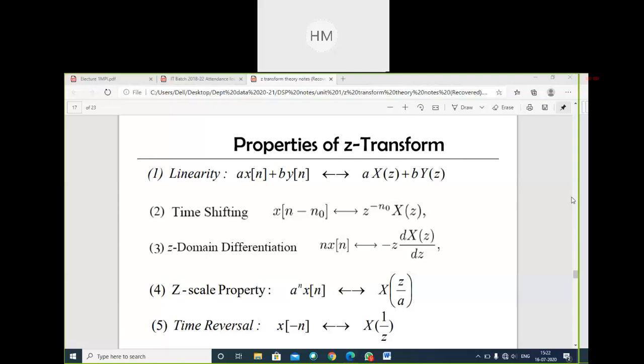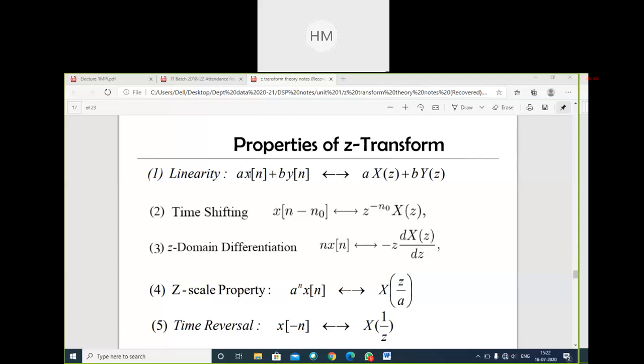So properties of Z transform, linearity, we all know. Linearity: a x of n plus b y of n gives you a X of z plus b Y of z. What do you mean by this arrow? This shows the transformation from n domain to z domain. You are converting it from time domain to frequency domain.